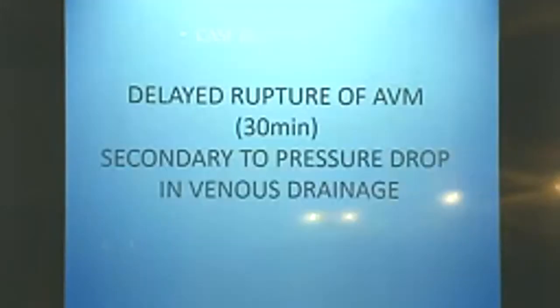Finally, this is final. And this is another case. It's very interesting because it had a rupture after 30 minutes, after the final embolization in the same angio suite.